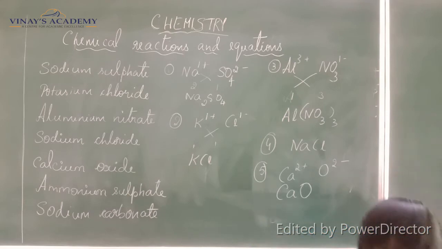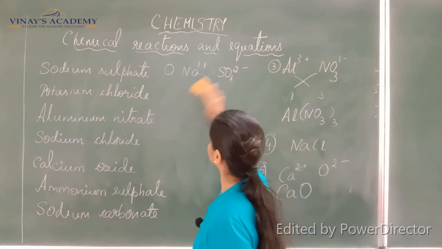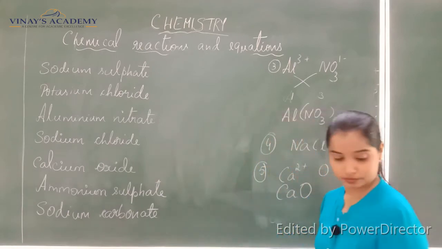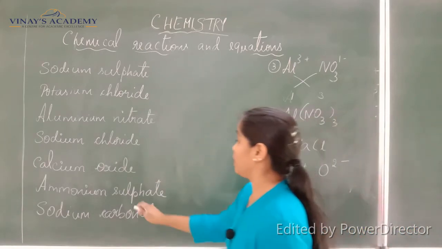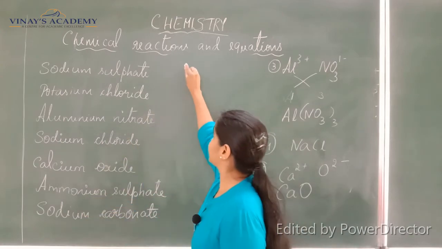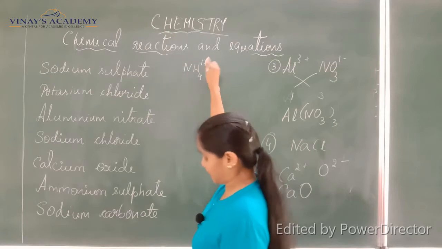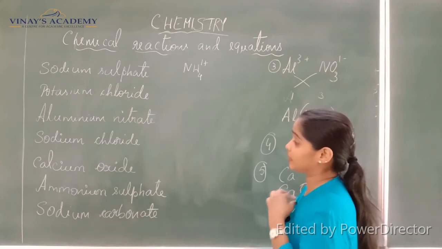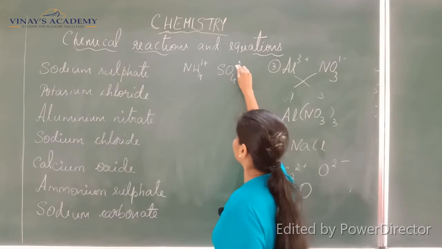So now next one, ammonium sulfate. So let me erase this. Okay, ammonium sulfate. Now ammonium is nothing but NH4 1 plus, and sulfate is SO4 2 minus.